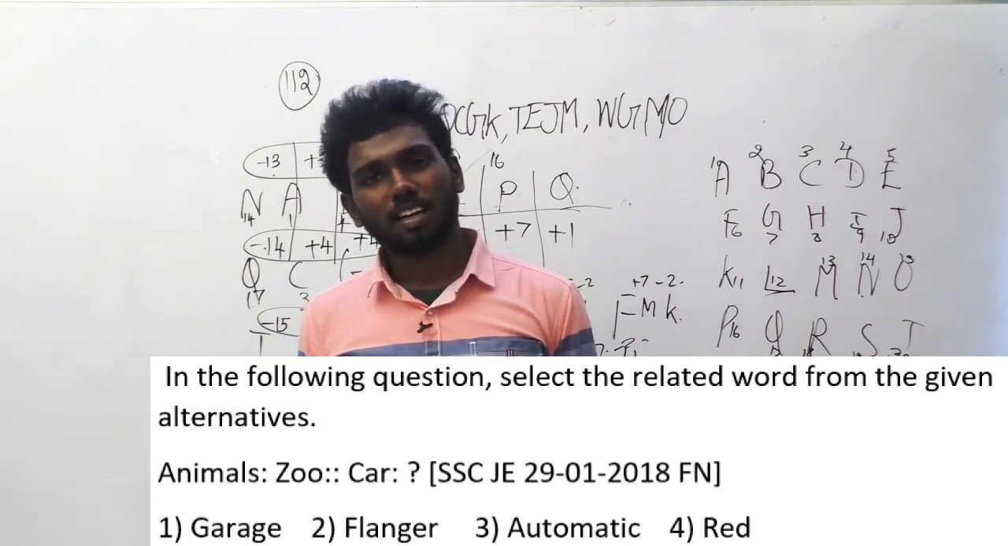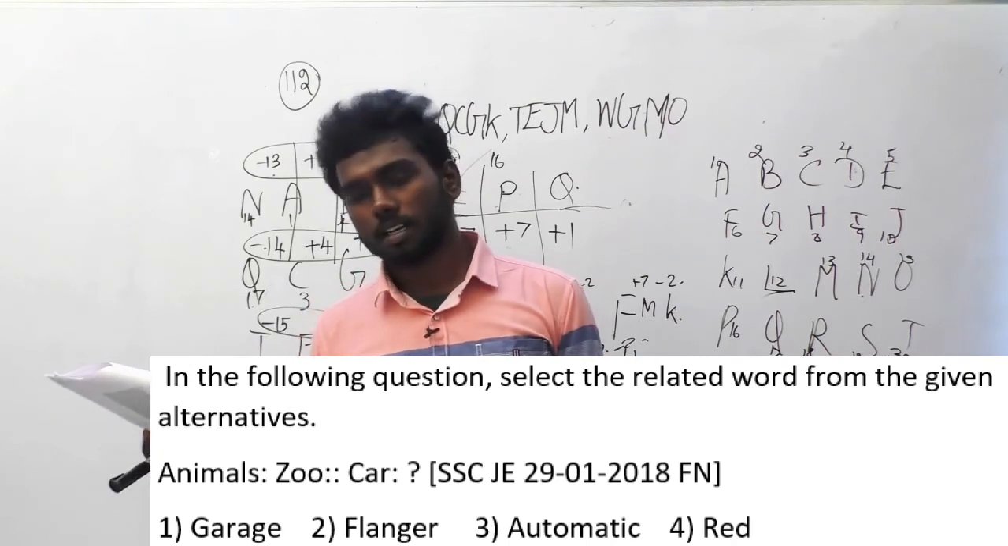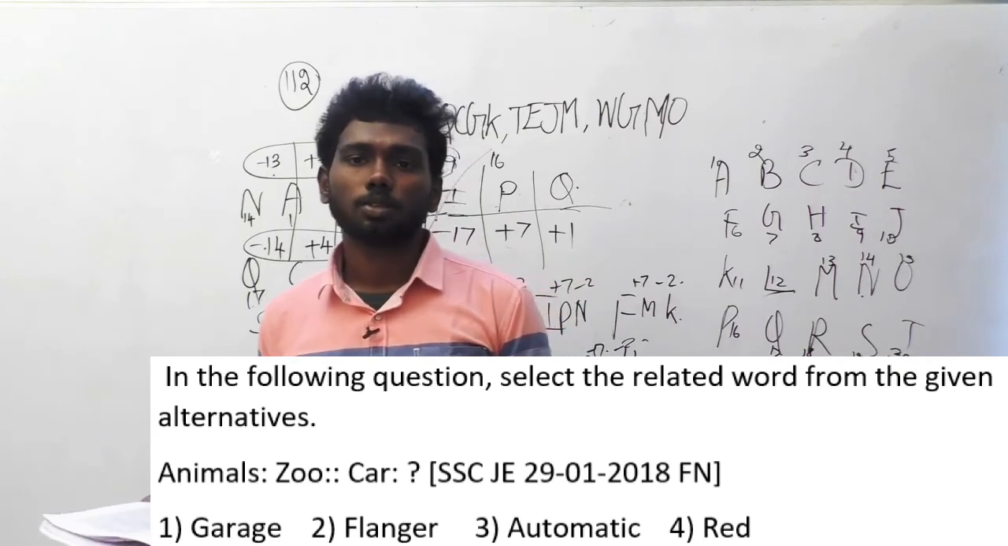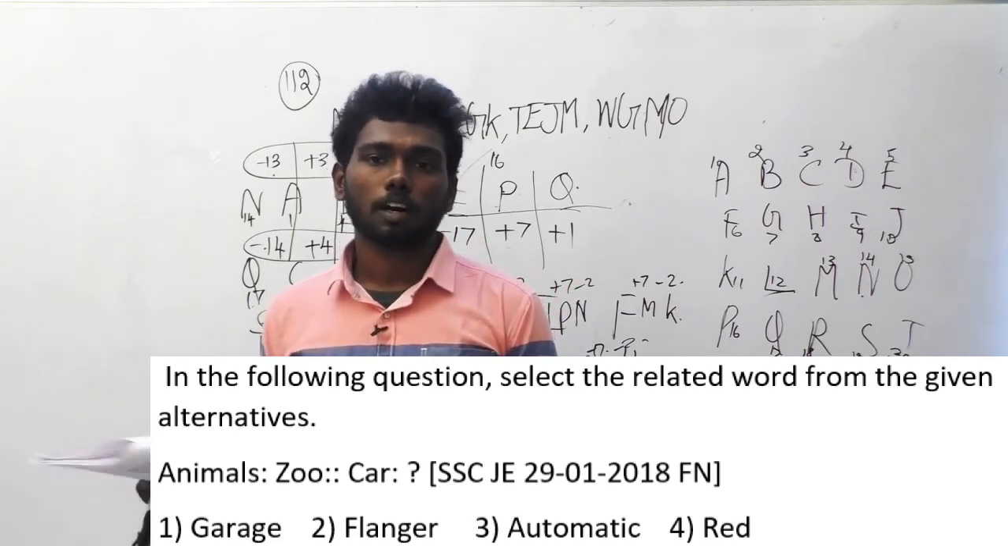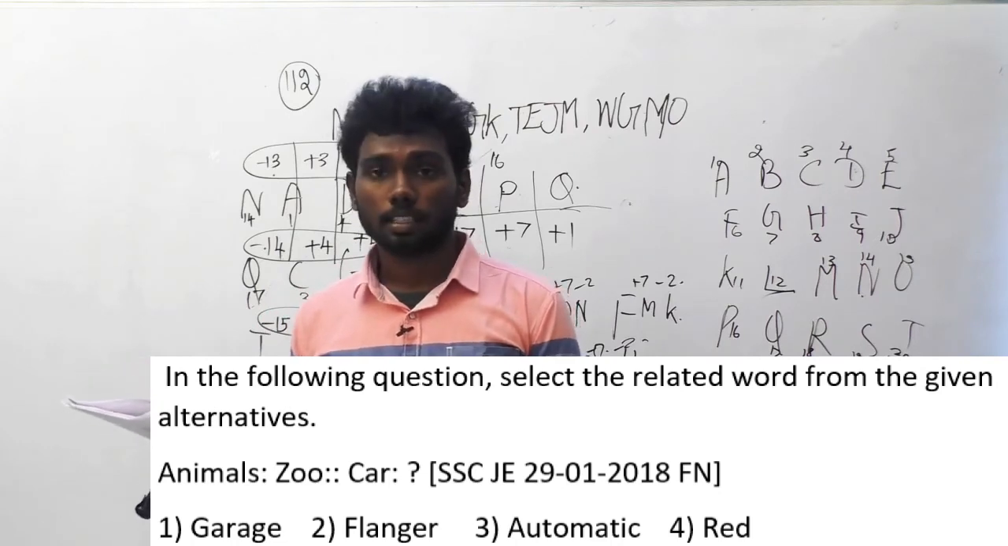Will a car be in red? This all explains features like automatic and red. But animals to zoo means animals are placed in the zoo. So where will a car be placed? A car will be placed in a garage. That's the answer here. Option A, garage, is the option.